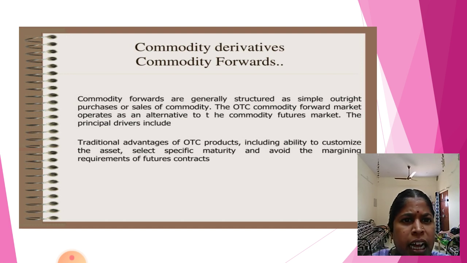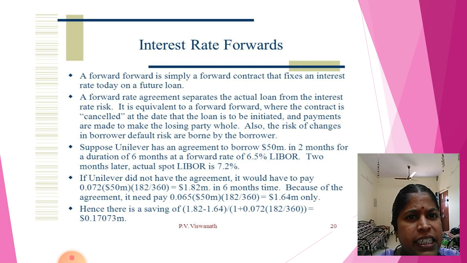The traditional advantages of the OTC product include the ability to customize the asset, select a specific maturity, and avoid the margining requirements of a futures contract.